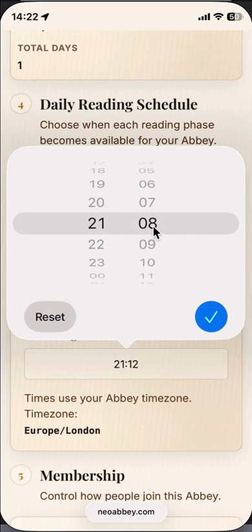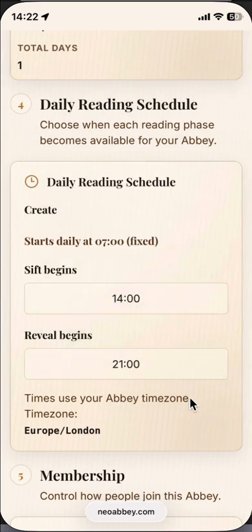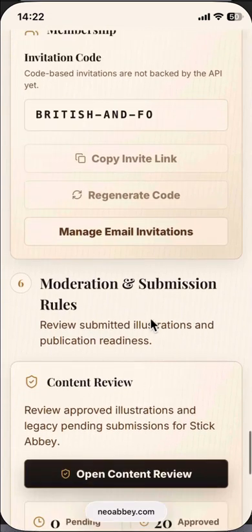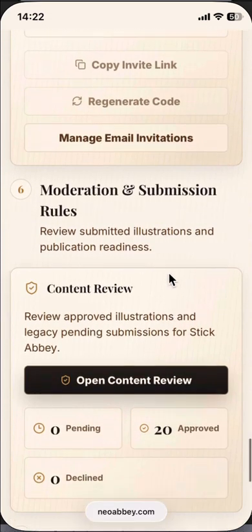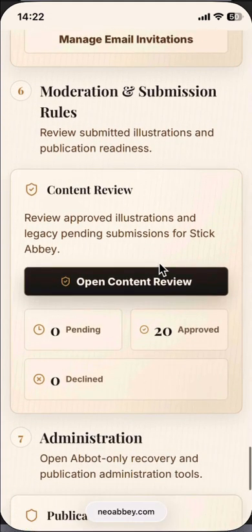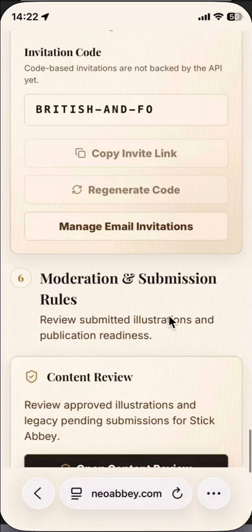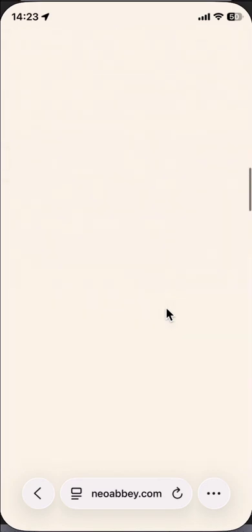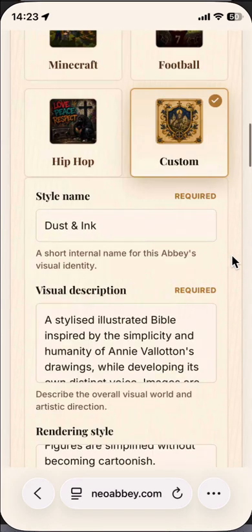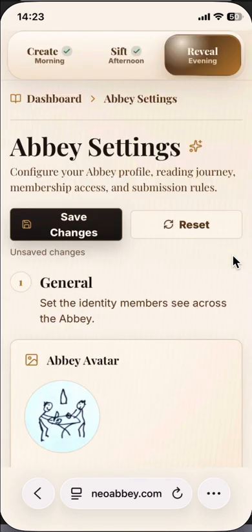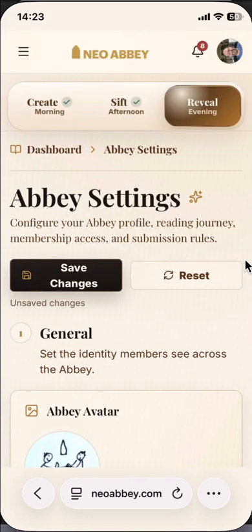These times are all in UK time at the moment, Europe/London. We've got all time zones, and we can also invite other people to join. There are future features too: if you're worried about moderation and content review, you'll have the tools to do that, and to edit the published Bible. So as a kind of study group leader, you have the right tools to make sure the published Bible is what you want it to be.